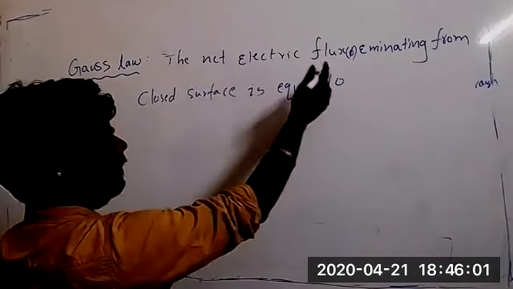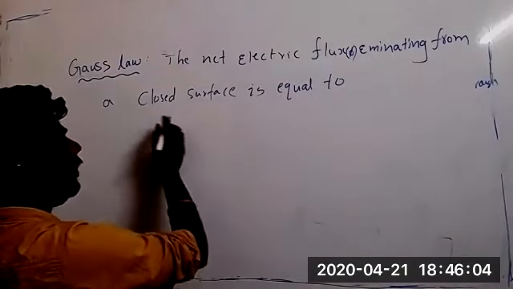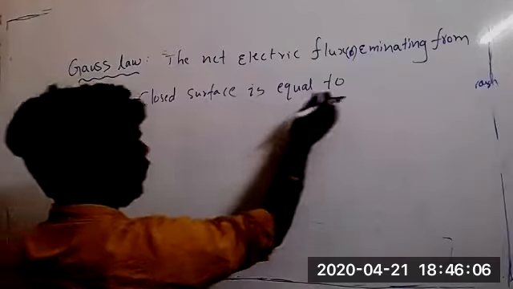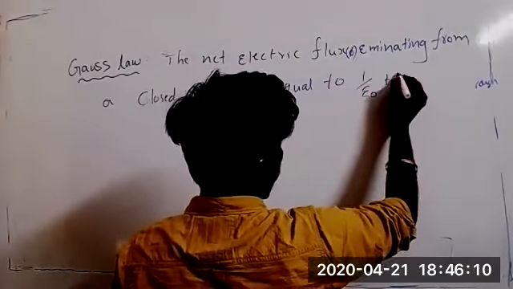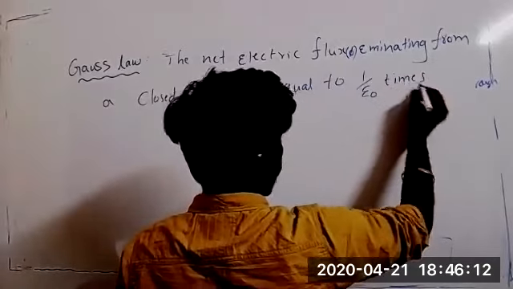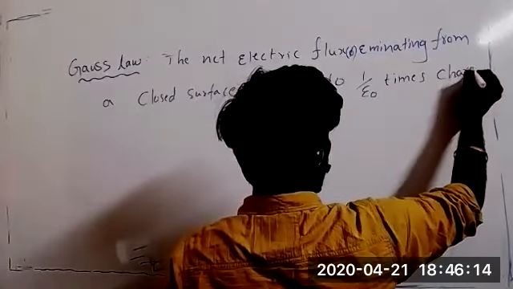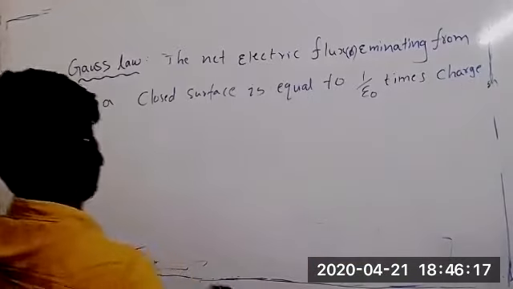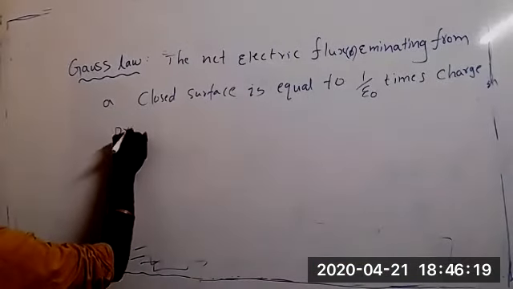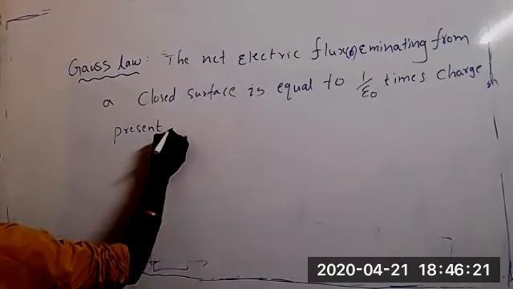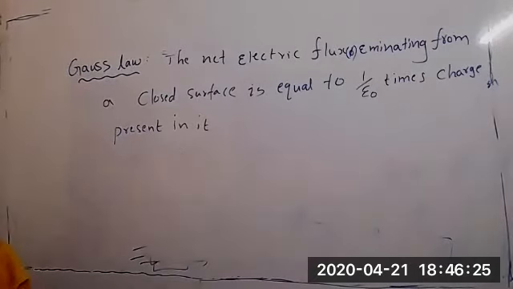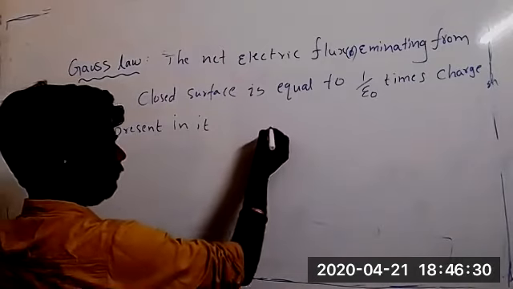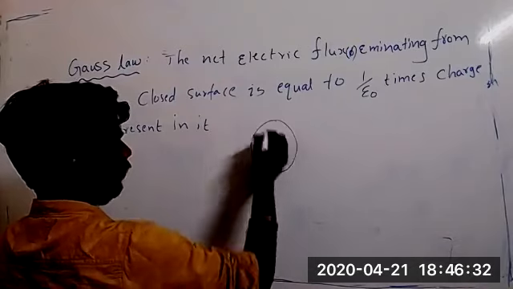The net electric flux coming out from the closed surface is equal to 1 by epsilon naught times the charge present in it. Present in it means, I will tell you. One charge is here.